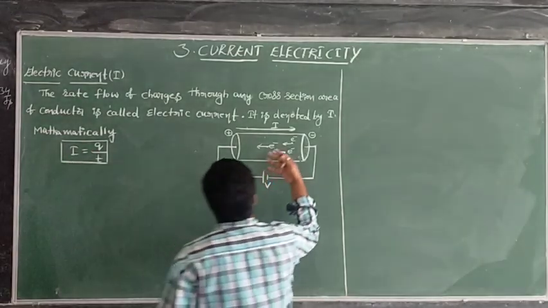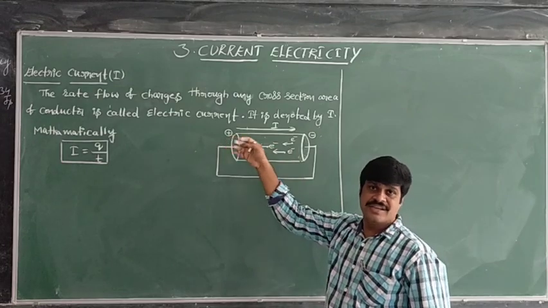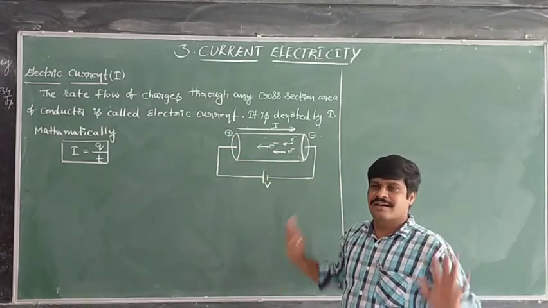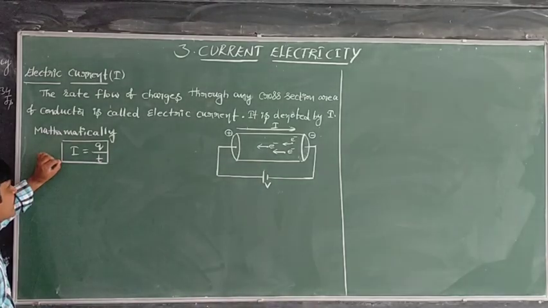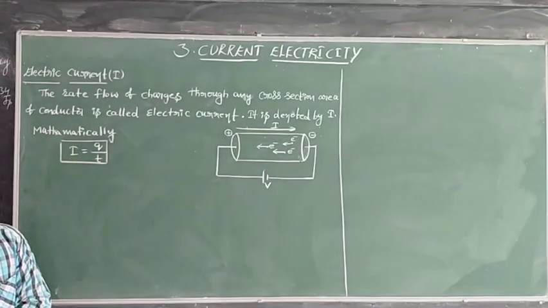The charge passing through the area of cross section per unit time is electric current. This is for steady current.